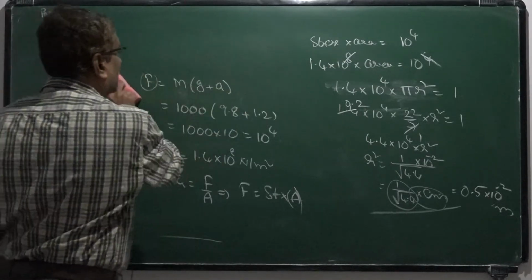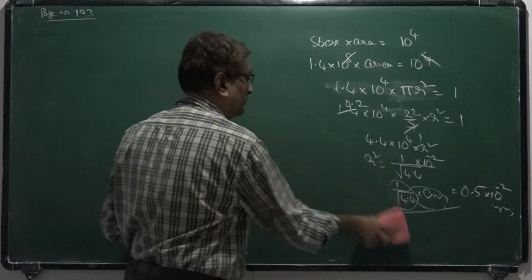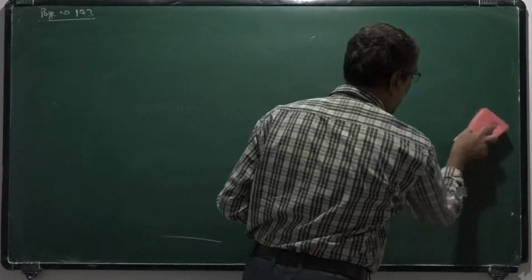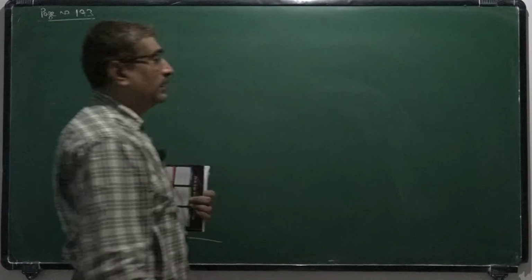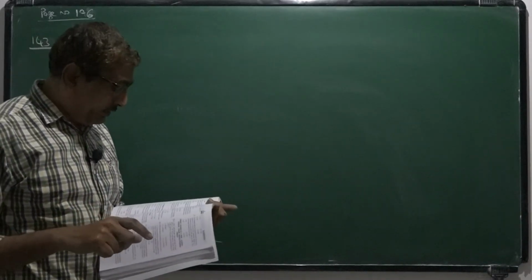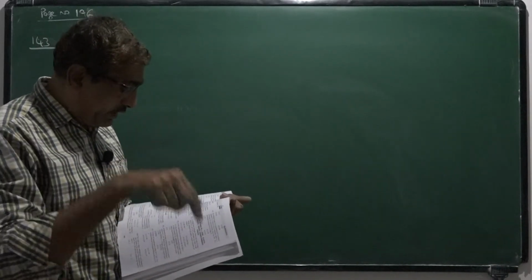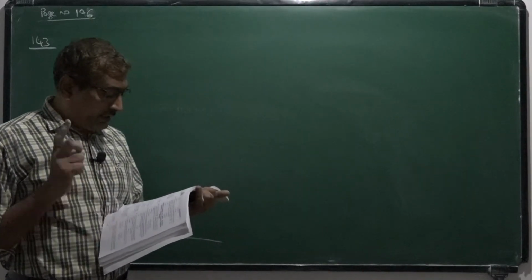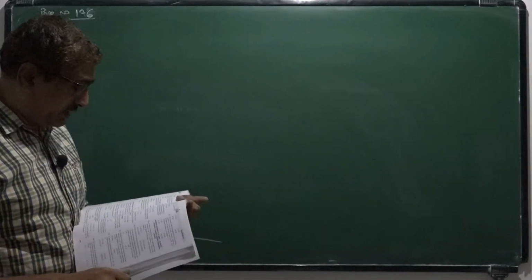Now some problems on bulk modulus. We take this formula, page number 196, problem number 143. A sphere contracts in volume by 0.01% when taken to the bottom of a lake 1 kilometer deep. The density of water is 1 gram per cc. The bulk modulus of water is?